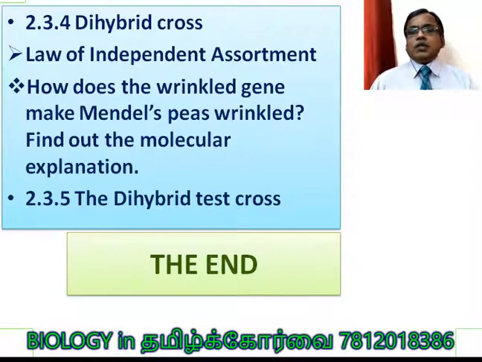So this is the end of this video, students. So far we learnt the dihybrid cross, the law of independent assortment, and how the wrinkled gene makes Mendel's peas wrinkled, the molecular explanation. And finally, we learnt about the dihybrid test cross.